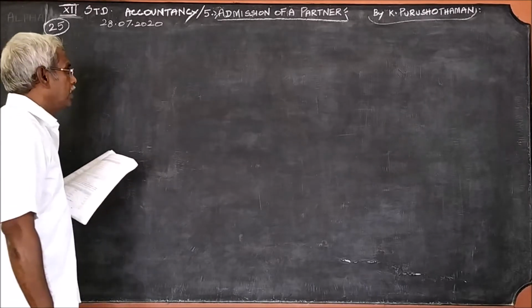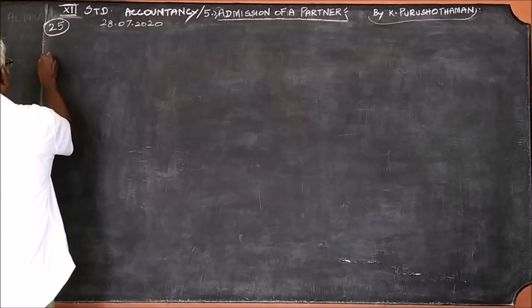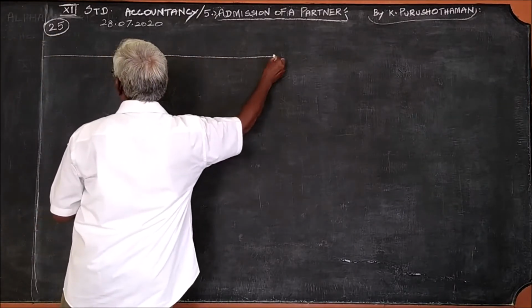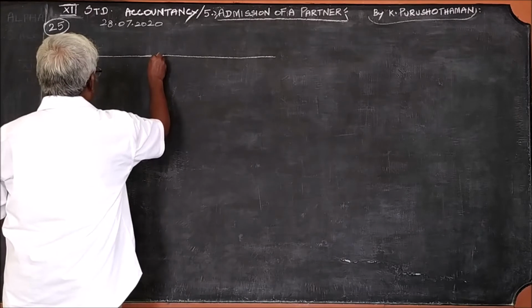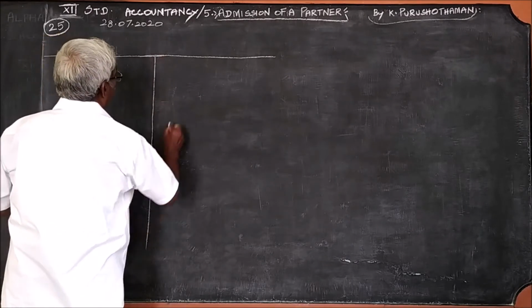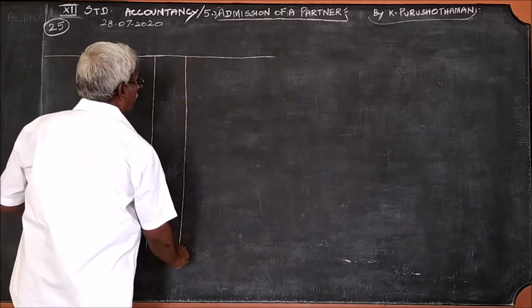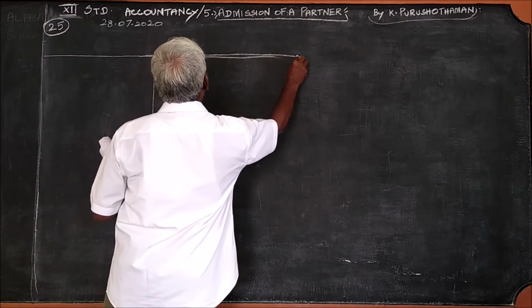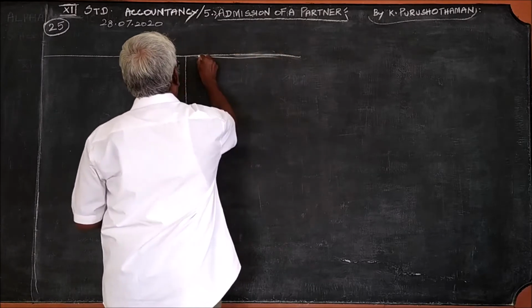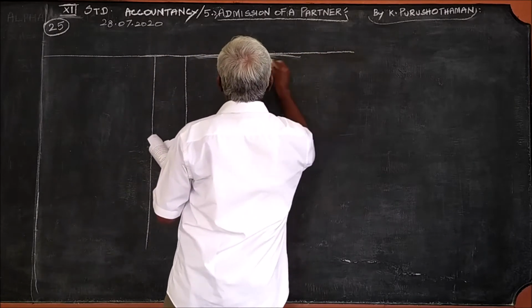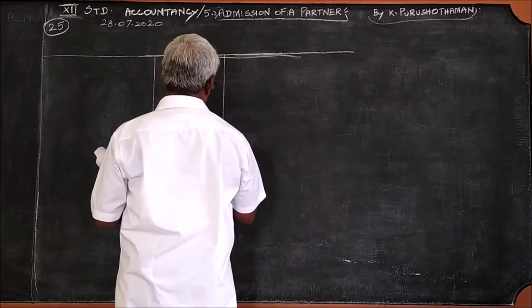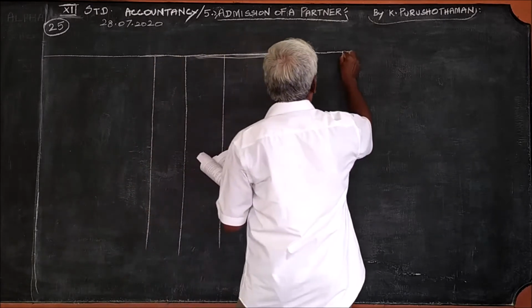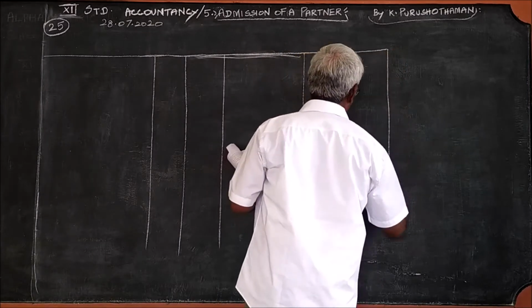So in this problem also we should prepare a revaluation account, capital account, and the balance sheet.